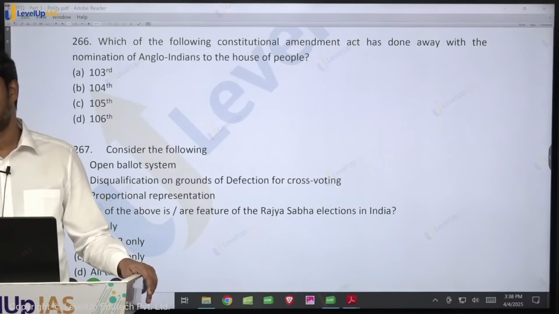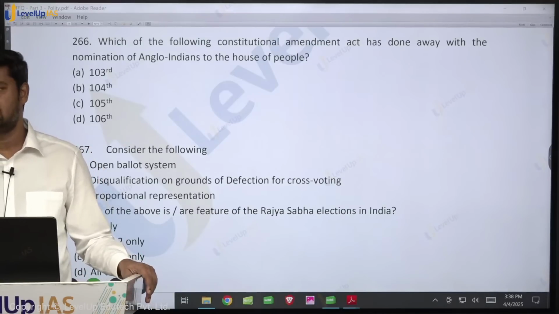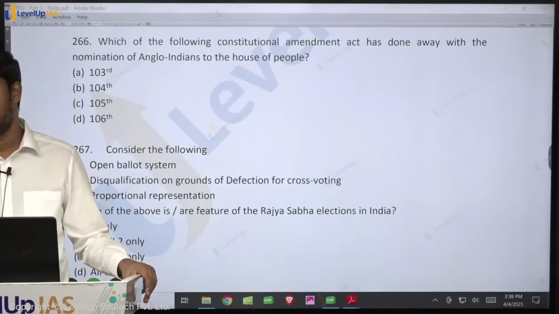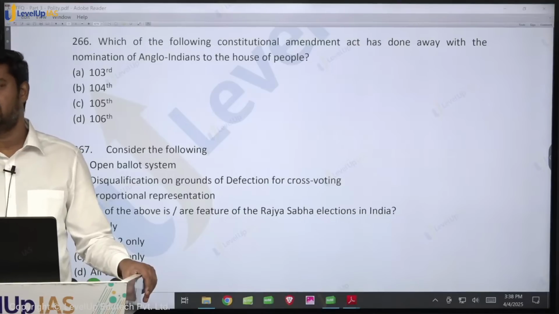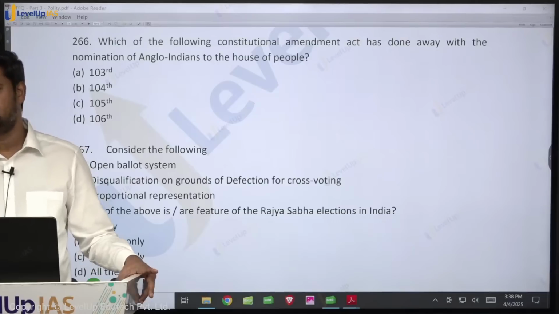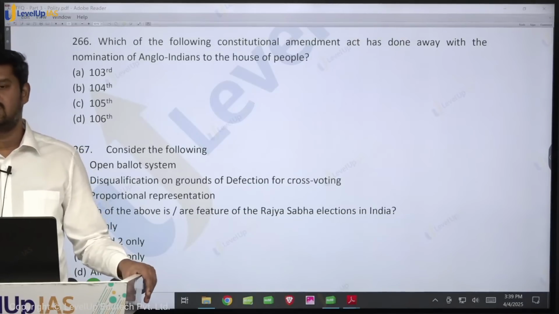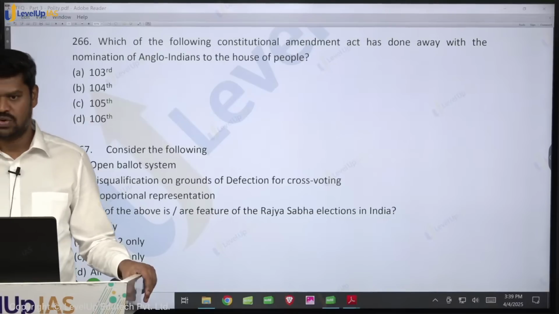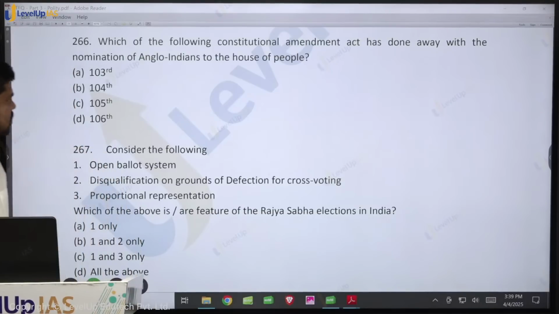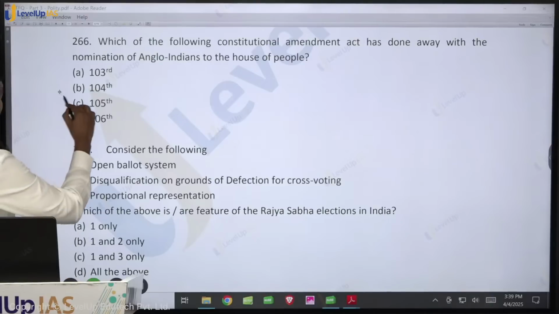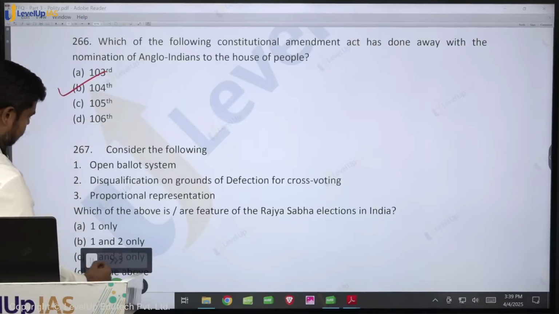No, there is no reservation in the Legislative Council. There is no reservation in the Rajya Sabha, because reservations are only given to the areas where they represent the people. The Legislative Council does not represent the people. The Rajya Sabha does not represent the people of our country. So therefore, there is no reservation in that particular case. So what is the answer here? 104th Constitutional Amendment.